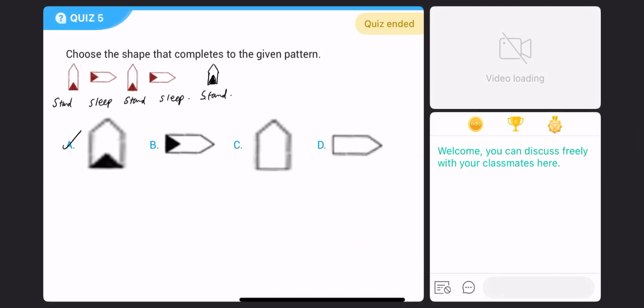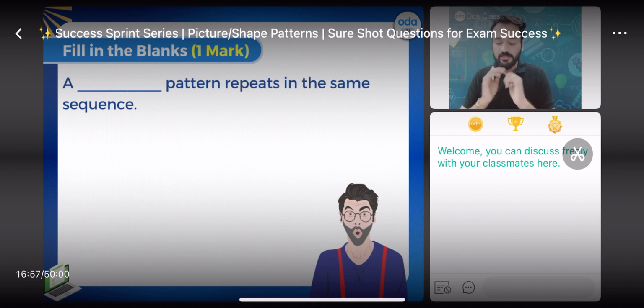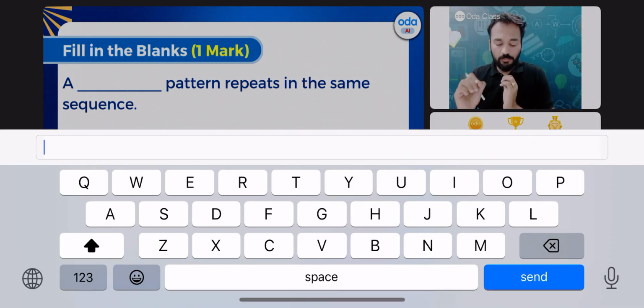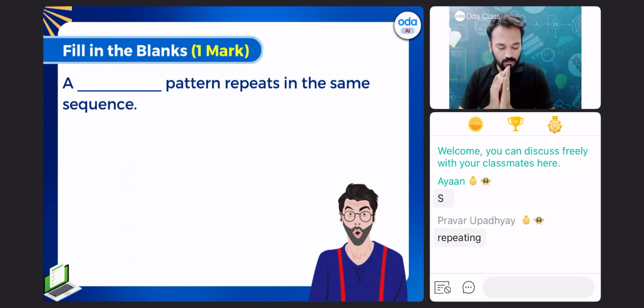Here is a fill in the blanks type of question. Please note in your notebook: a dash pattern repeats in the same sequence. What should come in this dash? What should come in this blank? Type in the chat box, everyone.